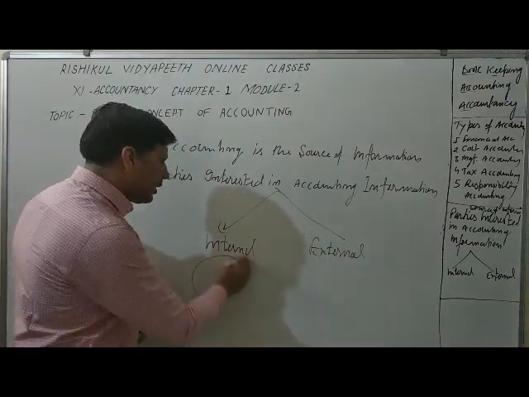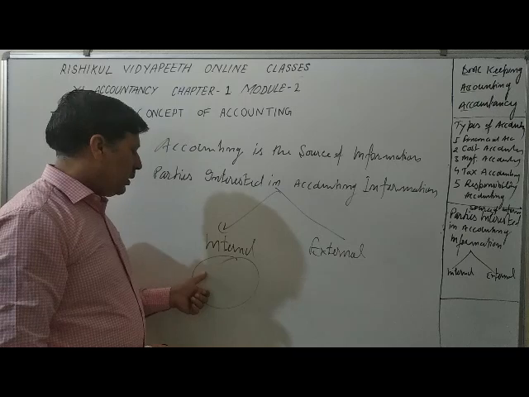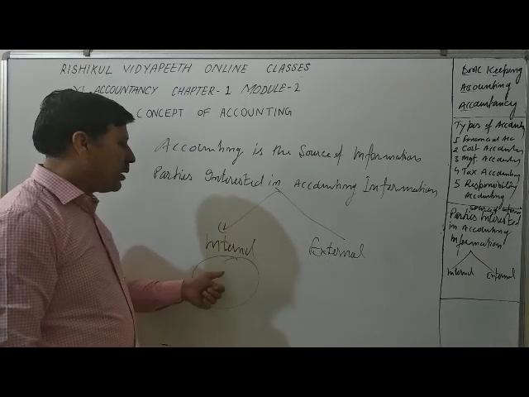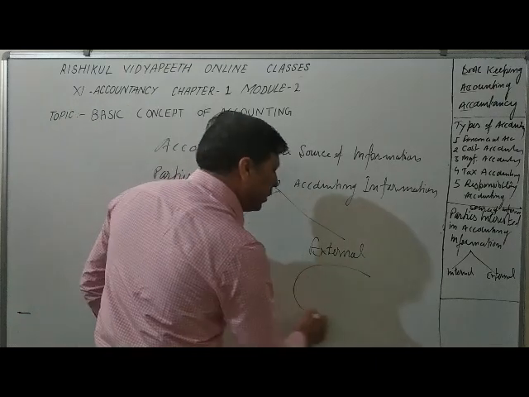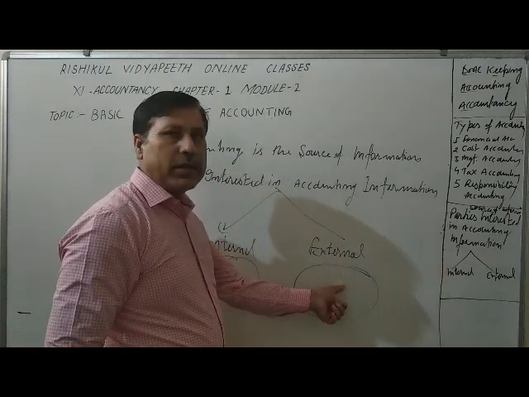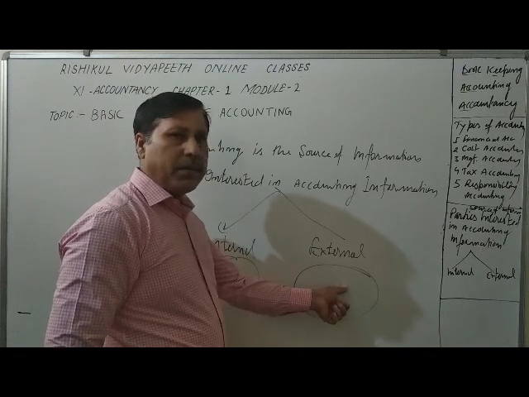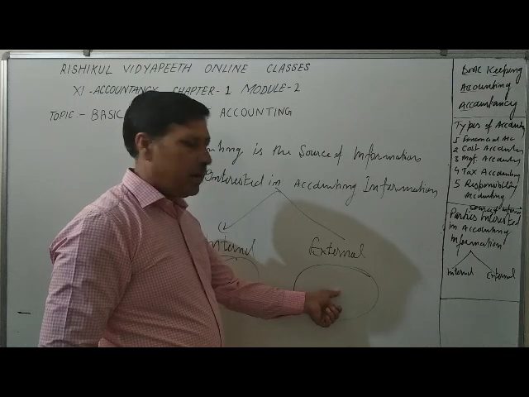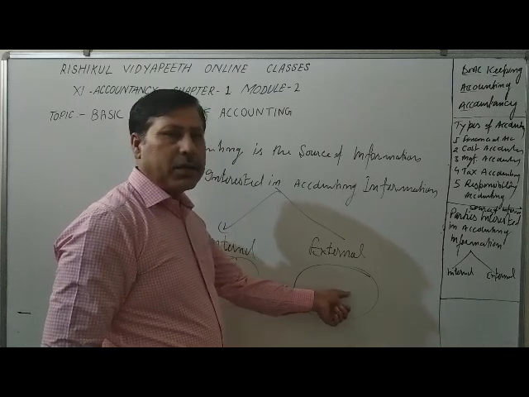Internal users are the manager and the owner of the business. External users are the supplier, customer, potential investor, bank, tax authority, government, media, researcher.